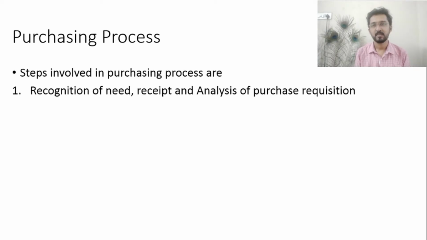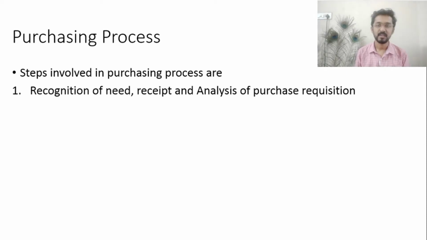The purchasing process is basically a staff function, and the internal organization of the purchasing department is the line organization. The purchasing department will function between the organization and the supplier, or what we also call a vendor. The procurement of equipment and machinery will be done by the purchasing department.